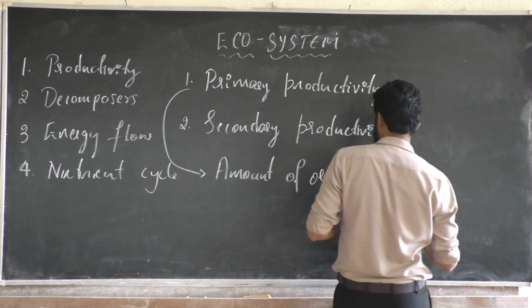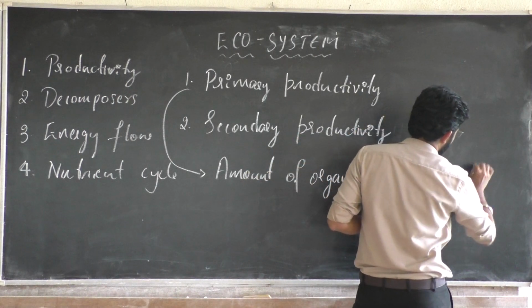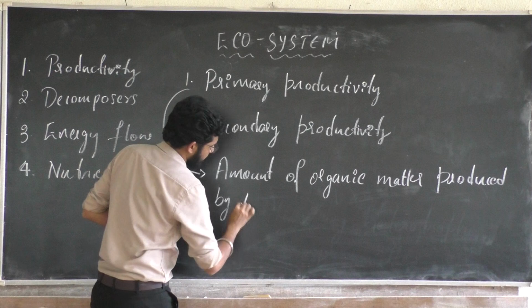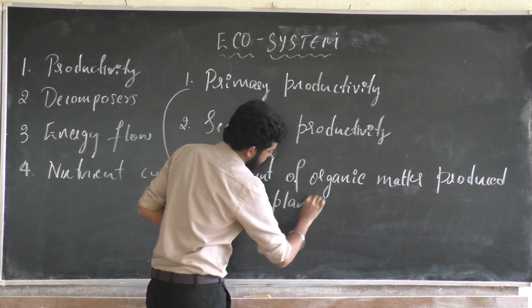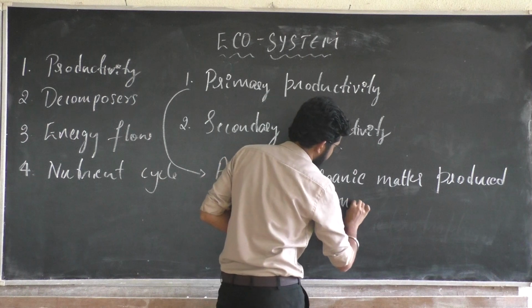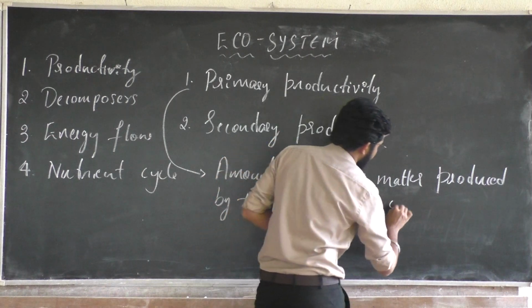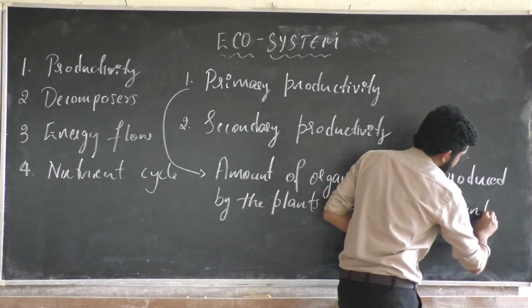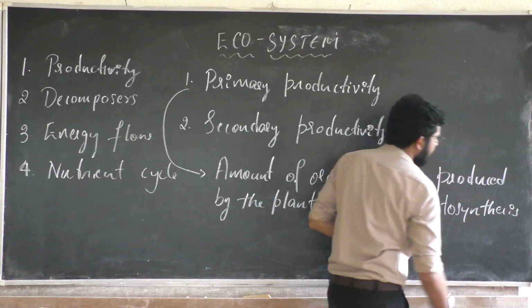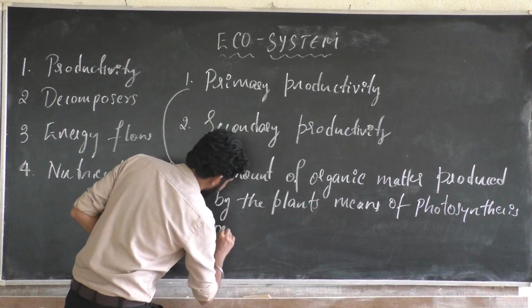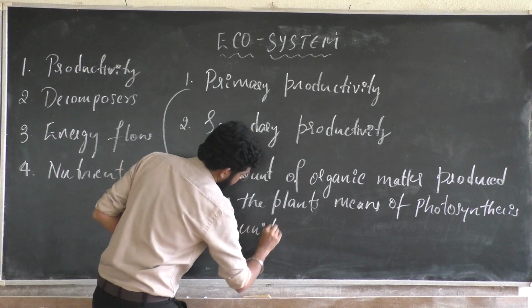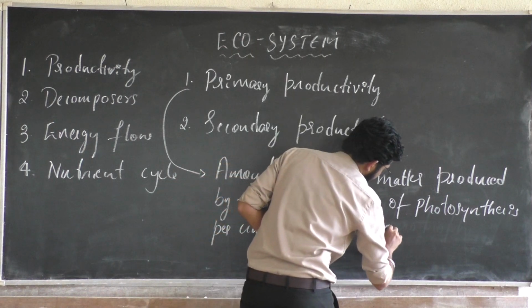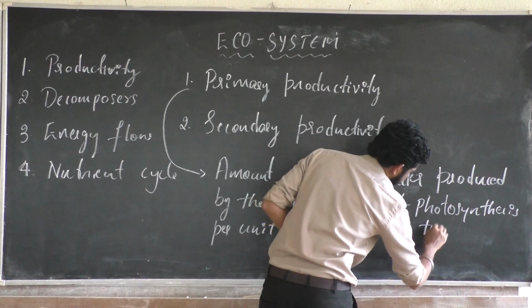that is produced by the plants by means of photosynthesis, per unit area, per unit time.